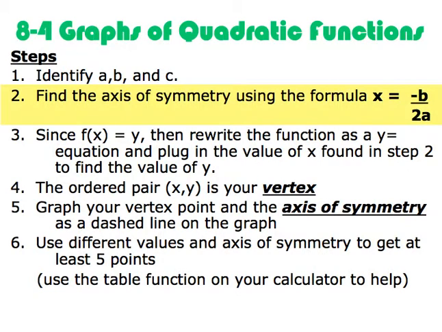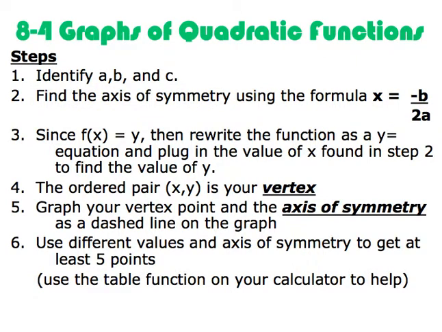And the formula you're going to use to find the axis of symmetry is x equals negative b all over 2a. And hopefully you recognize that as a portion of the quadratic formula to those crazy songs that we learned in class. But that portion of the formula is used to calculate this axis of symmetry. And an axis of symmetry is basically like an invisible line drawn down the middle of a parabola so that points on one side of the parabola are mirrored to the other side.